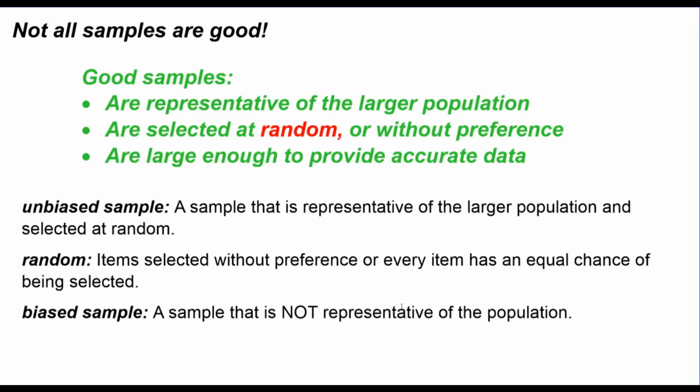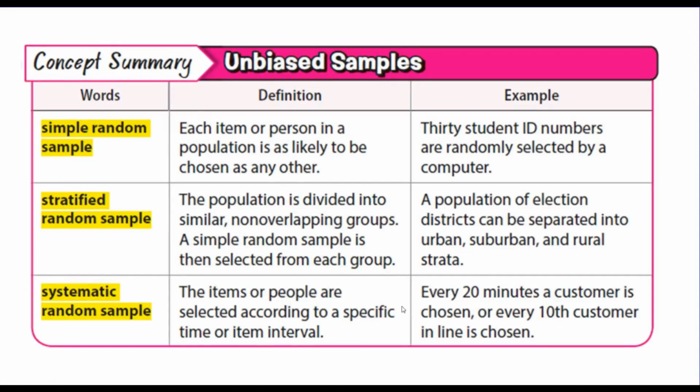So how do we get a good sample? Well, there are several ways to get a good sample. We're going to talk about 3 of them. And ways to get unbiased samples, again, these are going to be random samples, and there are 3 types of random samples. There's a simple random sample where each item or person in a population is just as likely to be chosen as any other. So an example, 30 student ID numbers are randomly selected by a computer. So just random draw from the population. Everybody has a chance of being selected, and the sample was just chosen randomly.